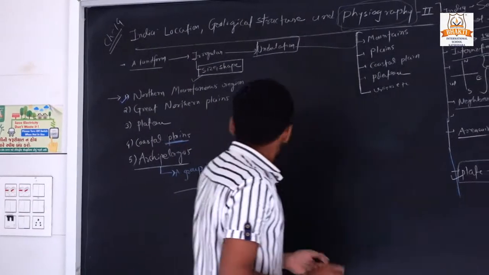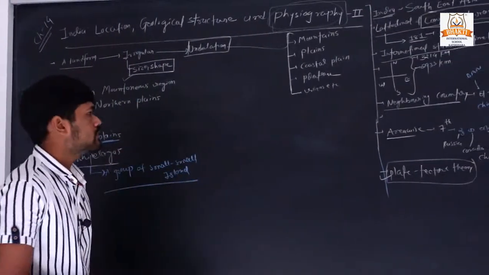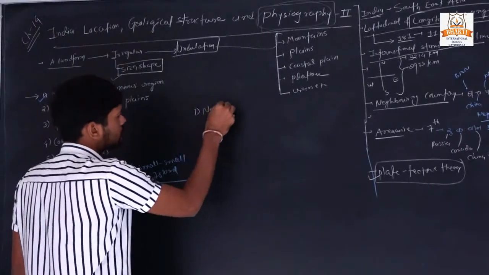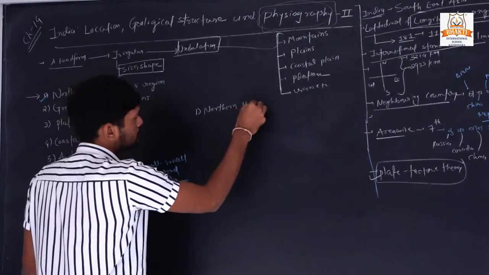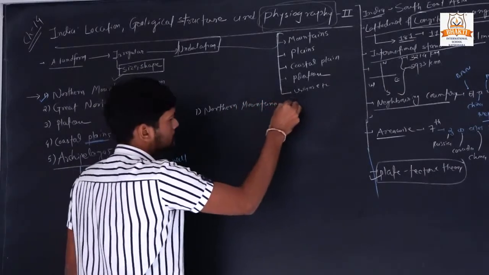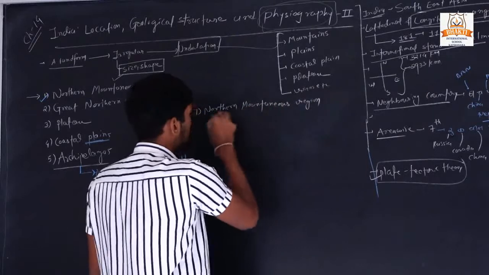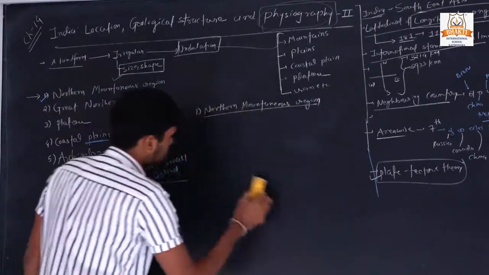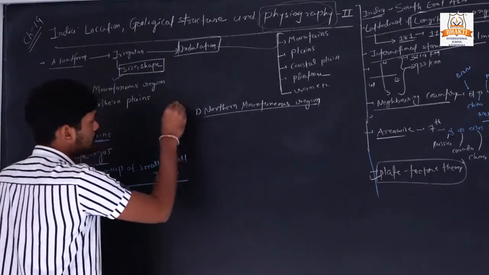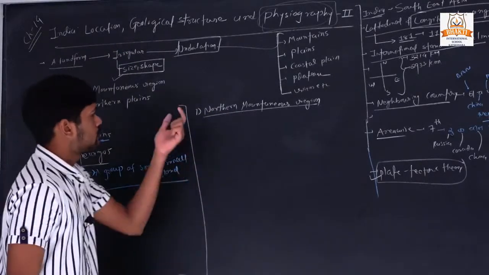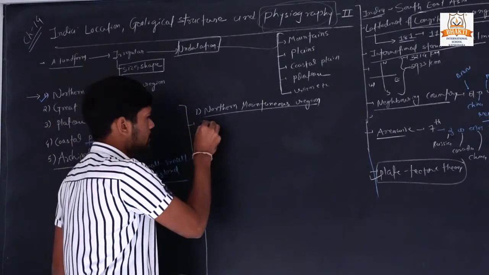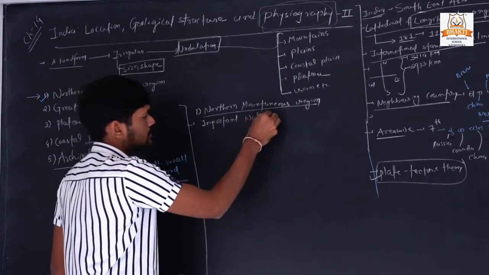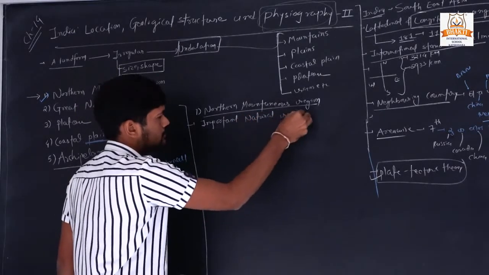So first is the northern mountainous region. This is a very important natural region.